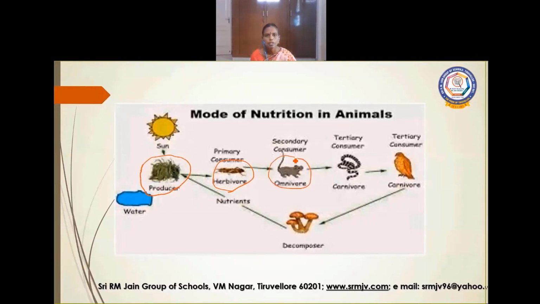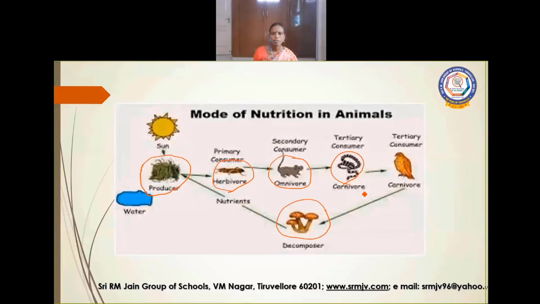Omnivores depend on plants and other animals for their food. But carnivores depend on other animals for their food. Decomposers decompose all the organic matter to simpler form, simple molecules.